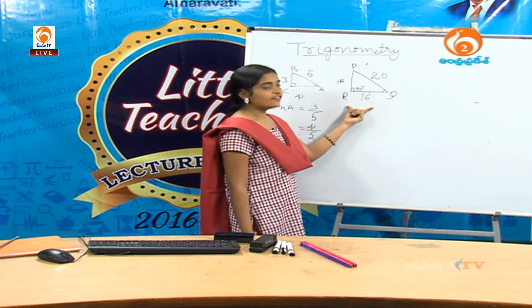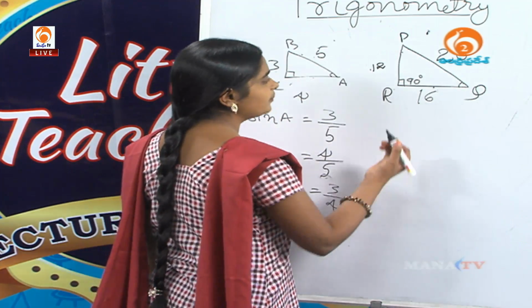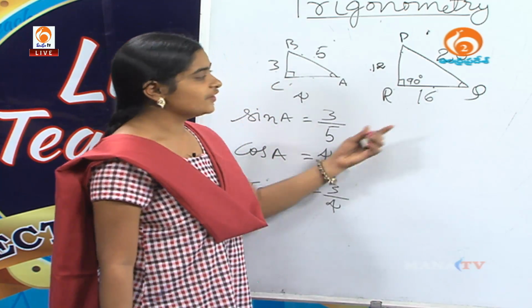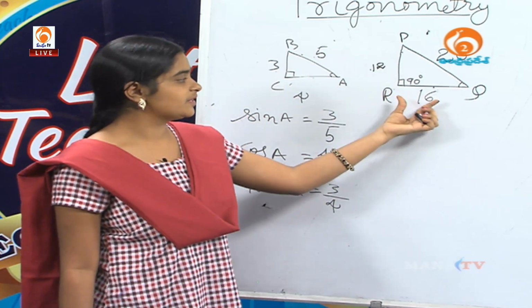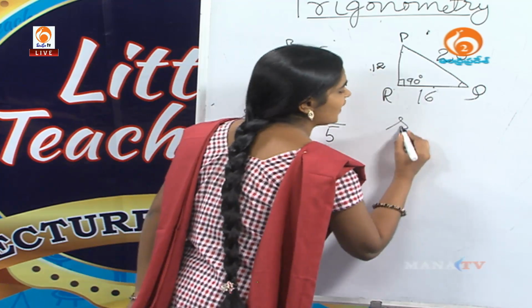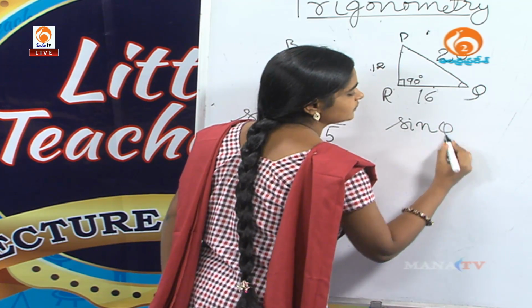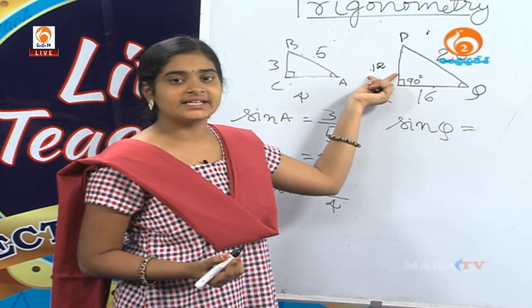If we take the other triangle, PQR, and take angle Q, this side will be the opposite side, this side will be the adjacent side, and this is the hypotenuse. Sine of angle Q equal to, what is the opposite side here?